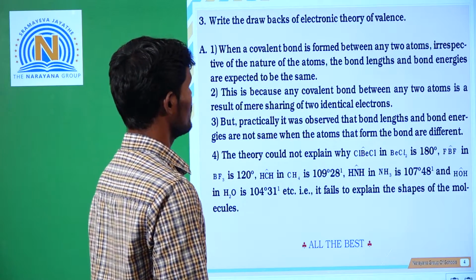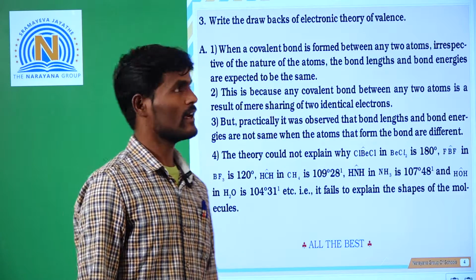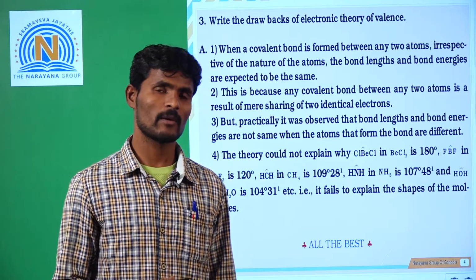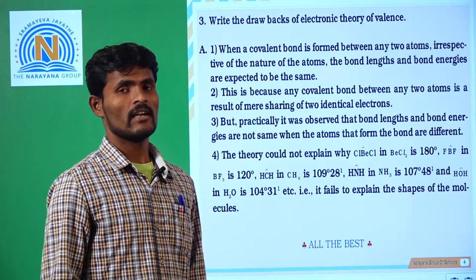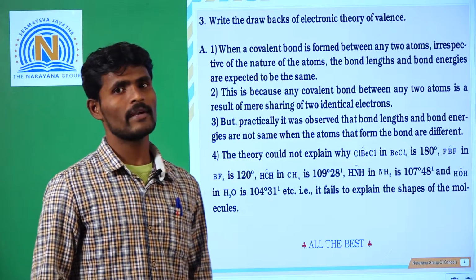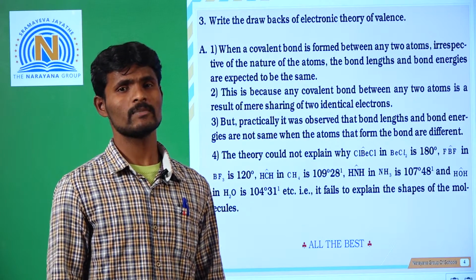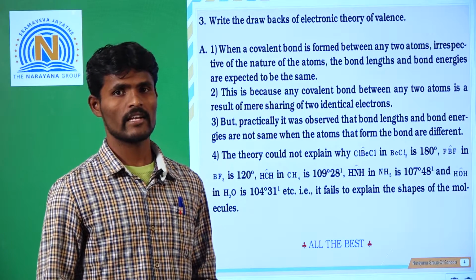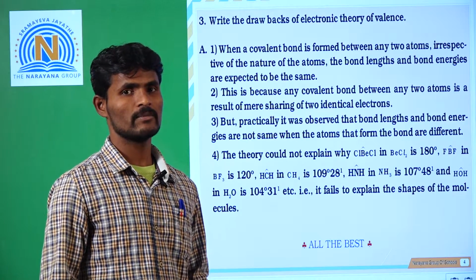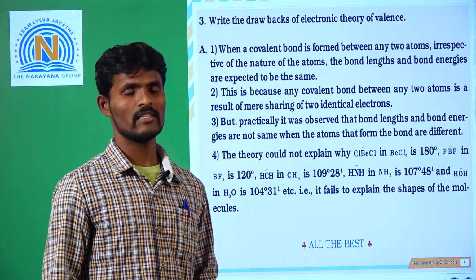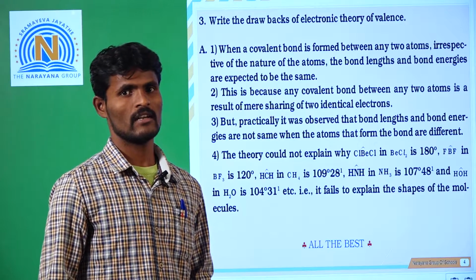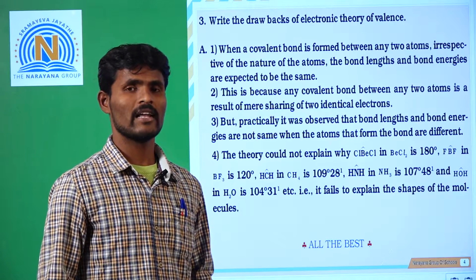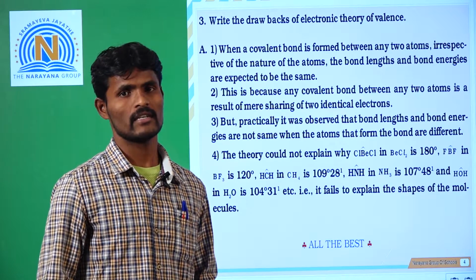Write the drawbacks of electronic theory of valency. Actually this electronic theory of valency was proposed by Kossel and Lewis. Here, if a covalent bond is formed between any two atoms, irrespective of the nature of the atoms, the bond lengths and bond energies are expected to be the same. This is because a covalent bond is a mere sharing of electrons between two atoms, but in fact practically it was verified that bond lengths and bond energies are different.